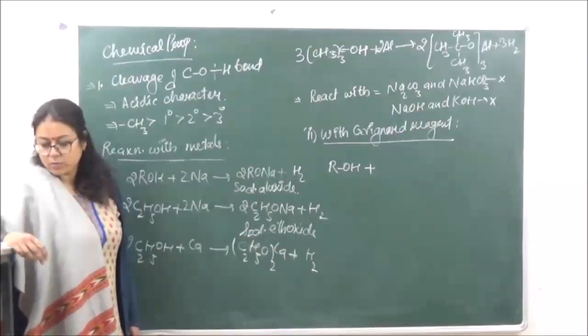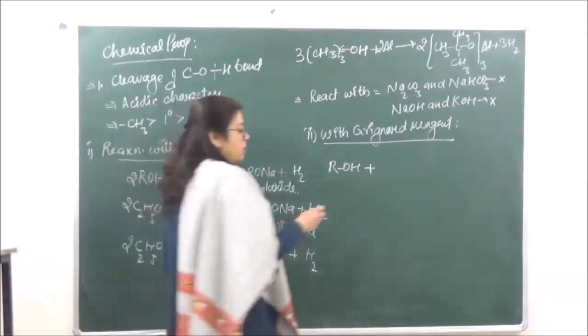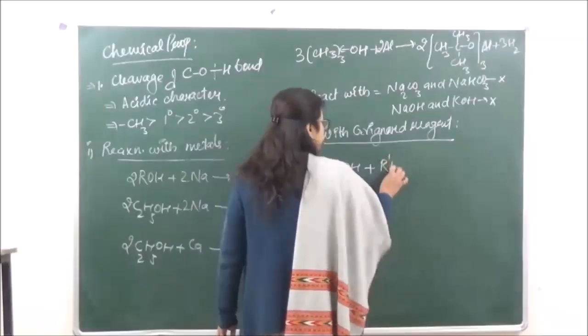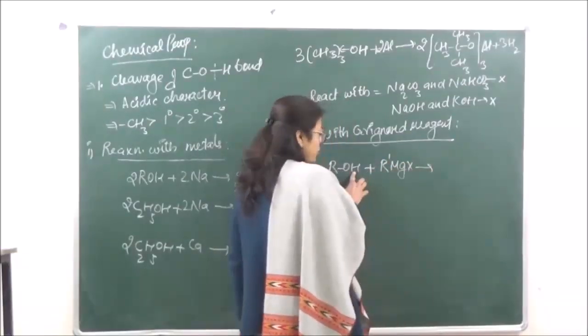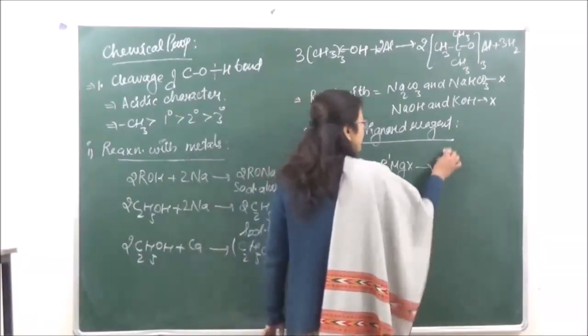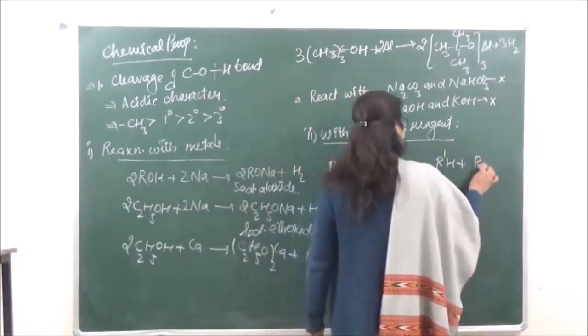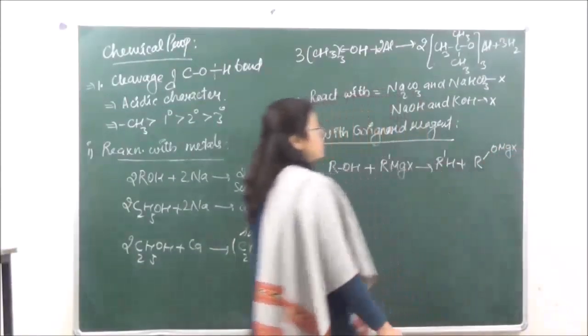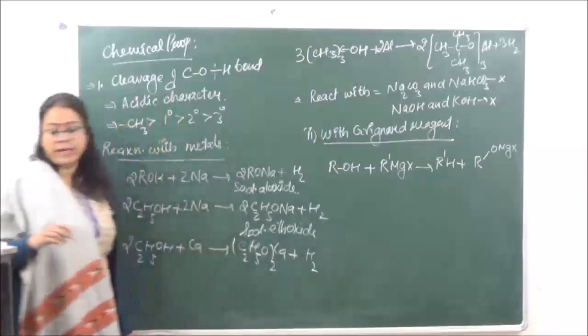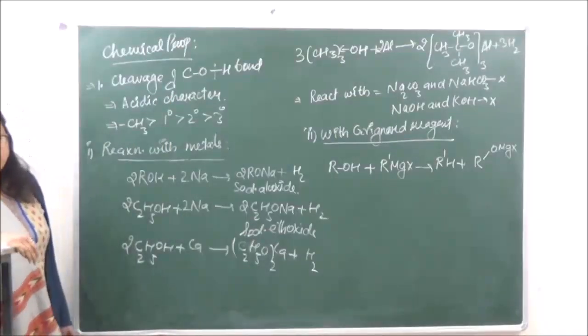This is going to react with RMgX, this hydrogen is going to be extracted from here. So we have RH plus ROMgX. This is what we are going to get. So the hydrogen is going to be removed.